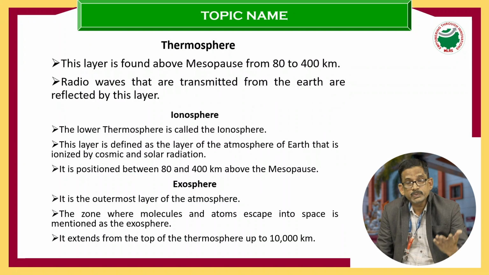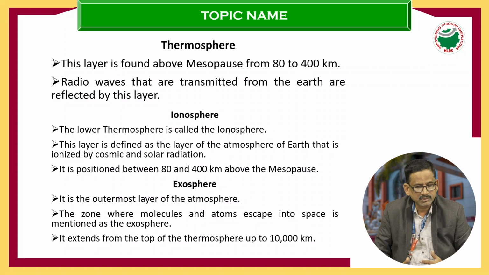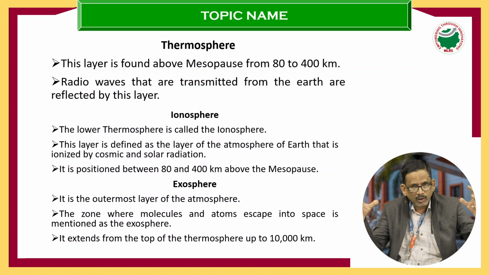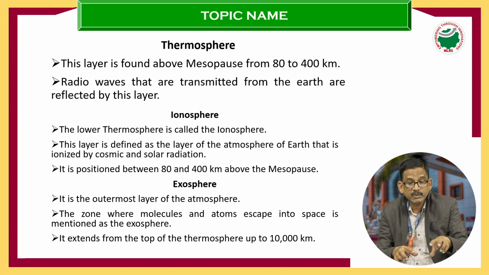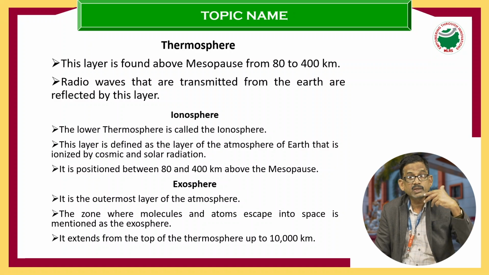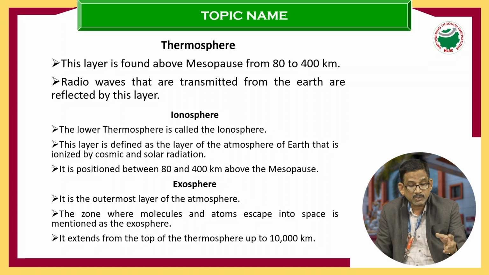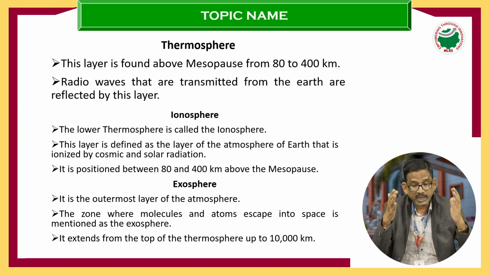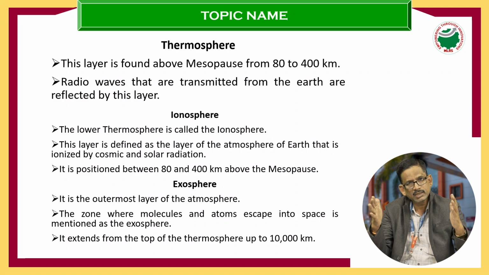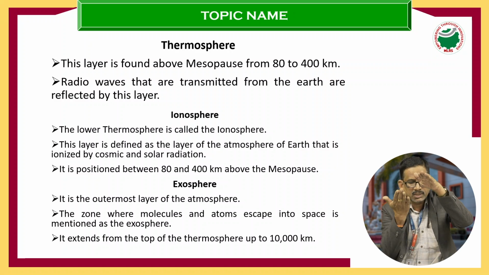As far as the thermosphere is concerned, this layer is found above the mesosphere, from 80 to 400 kilometers. The radio waves transmitted from the earth are reflected by this layer. So, which sphere reflects the radio waves transmitted from the earth? The thermosphere. Next, the ionosphere. The lower thermosphere is called the ionosphere. This layer is defined as the layer of the earth's atmosphere that is ionized by cosmic and solar radiation. It is positioned between 80 and 400 kilometers above the mesopause.